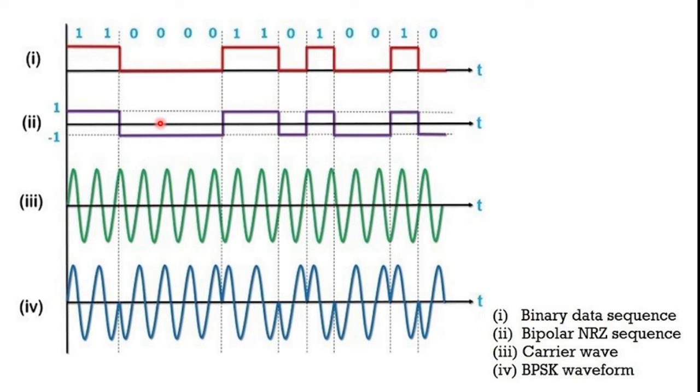This is the bipolar non-return to zero sequence. The concept of bipolar non-return to zero was already discussed in my previous videos. High data is represented by the positive voltage level and low data is represented by the negative voltage level. So in this figure, the second waveform represents the bipolar non-return to zero sequence, the third waveform represents the carrier signal, and the fourth waveform represents binary phase shift keying.